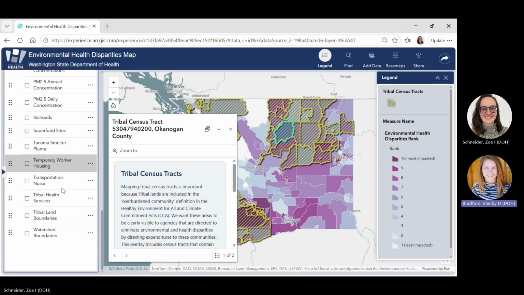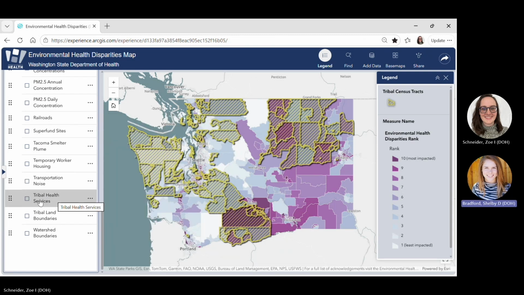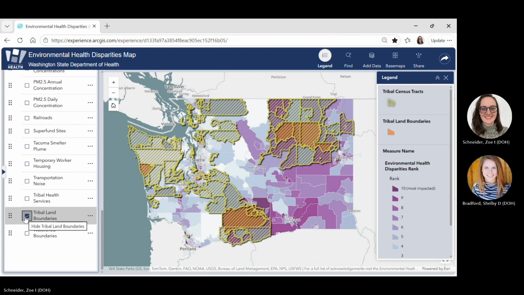Open the blue drop-down on the left labeled Overlays. Scroll down and select the Tribal Land Boundaries overlay by clicking on the checkbox. This will display an orange boundary layer on the map.